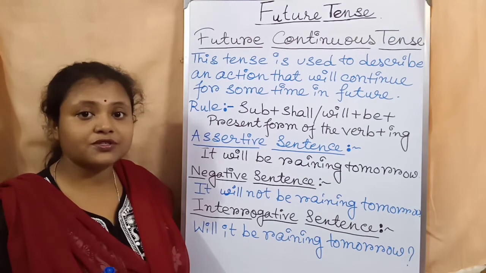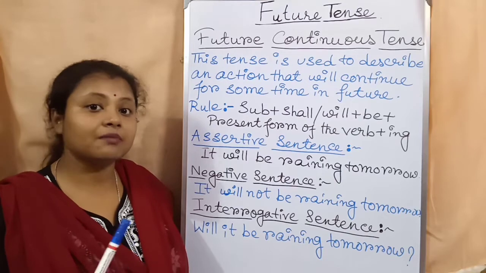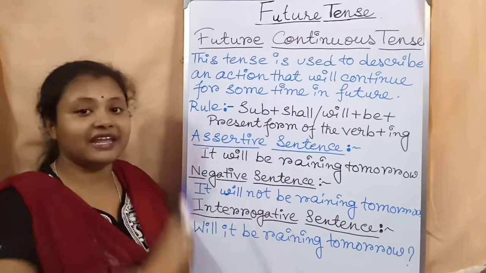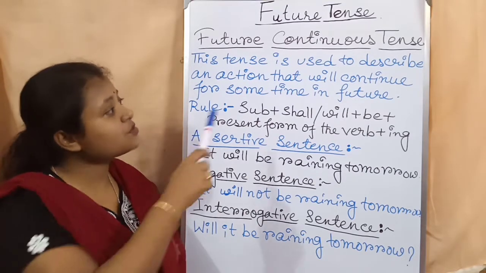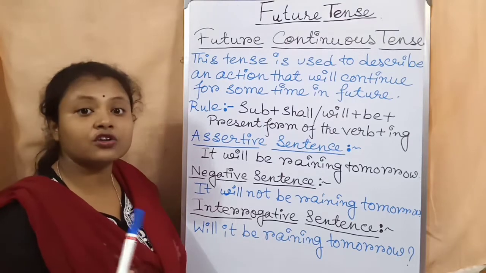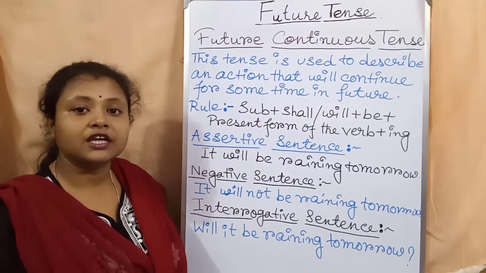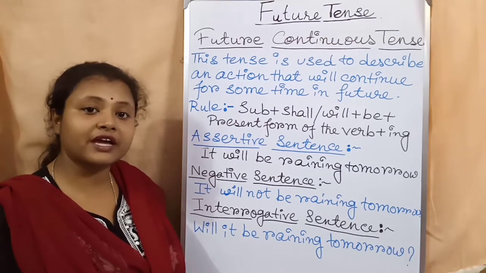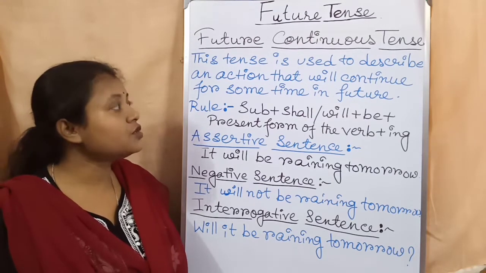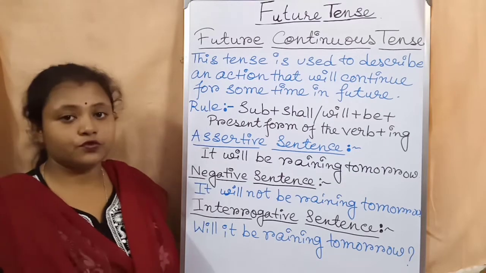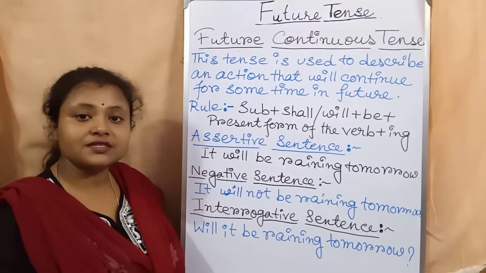Continuous. In the name also, you can understand the continuation of an action is implied. It is implied in that name only. So that is why future continuous tense is used to describe an ongoing action that will continue for some time in future, that will occur for some time, that will happen for some time in future. So in this case, we can use future continuous tense in the sentences.